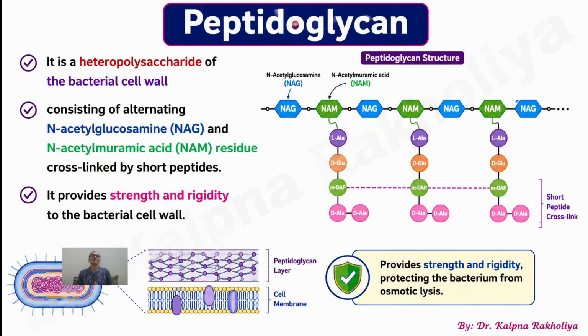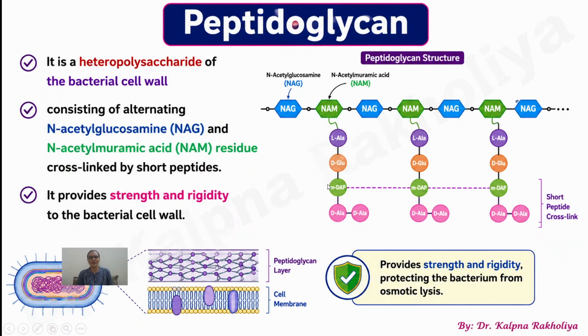Let's discuss another heteropolysaccharide, that is peptidoglycan. Peptidoglycan is present in the cell wall structure of bacteria. It is made up of, as you can see in this figure, N-acetyl glucosamine and a repeating unit of N-acetyl muramic acid. N-acetyl glucosamine is linked with N-acetyl muramic acid, and N-acetyl muramic acid is cross-linked with a short peptide.